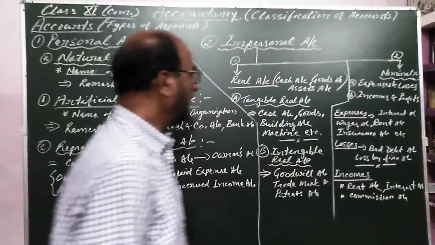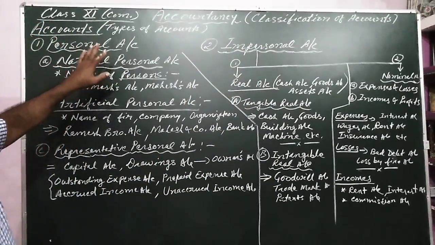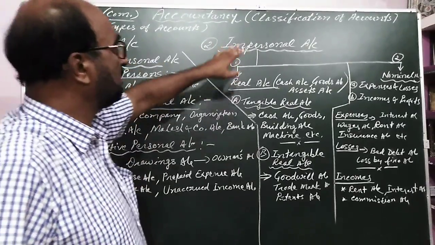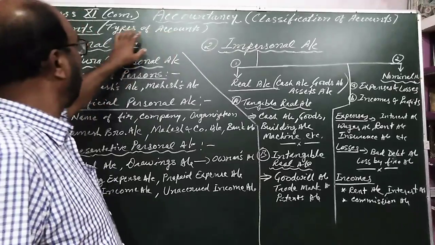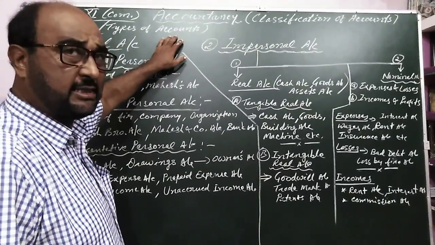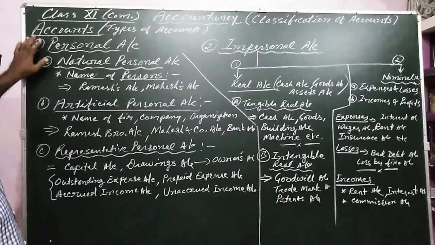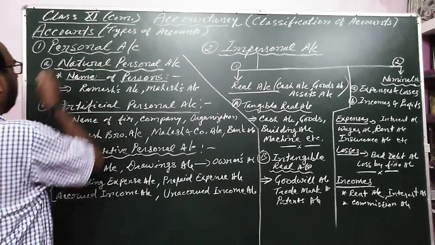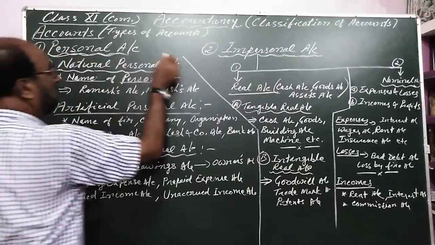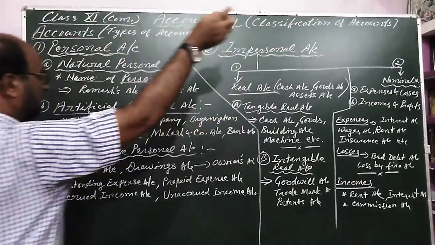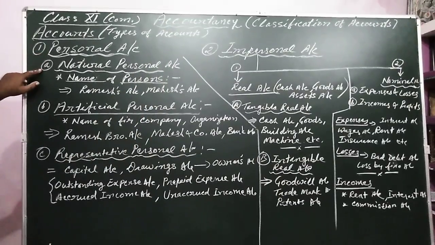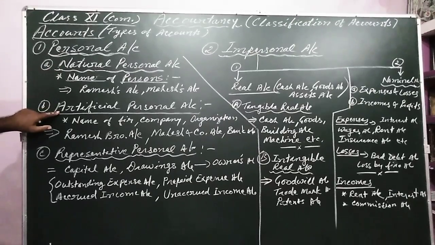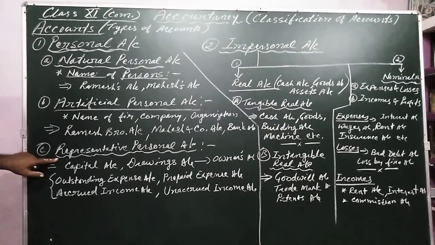So my dear students, in this video I have just taught you the classification of accounts, which can be said as types of account. An account is mainly divided into two parts. First is called personal account, and the second is known as impersonal account. The personal account is divided into three categories: natural personal account, artificial personal account, and representative personal account.